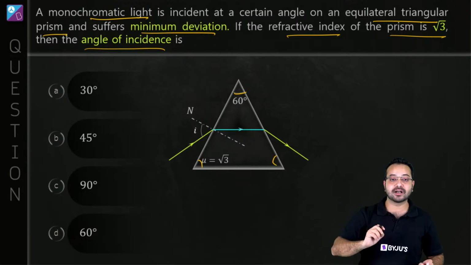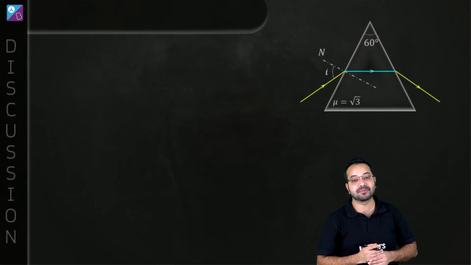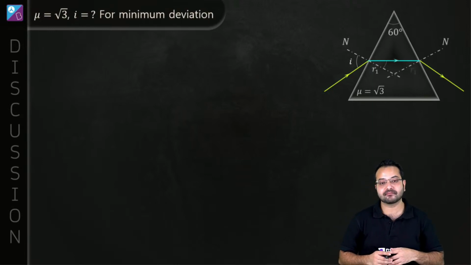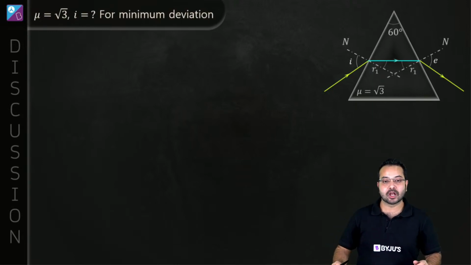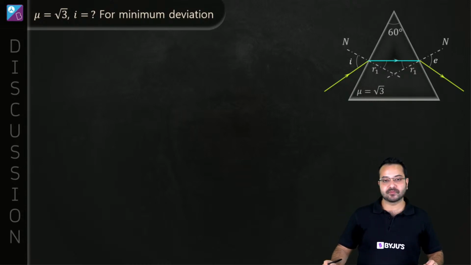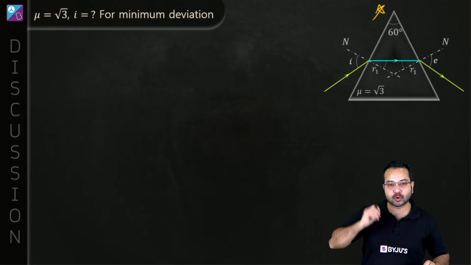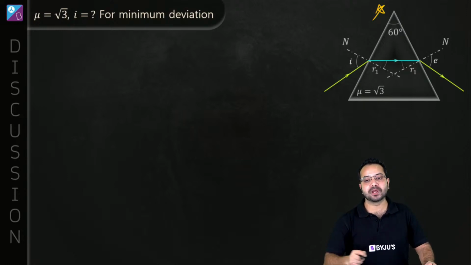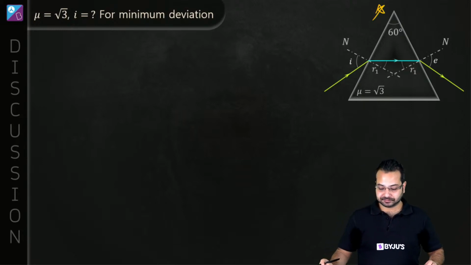Okay, it is given to us that this is minimum deviation. Now can someone tell me what happens in minimum deviation? Obviously you know what is the concept we are talking about. We are talking about minimum deviation in the case of a prism. Now what happens during minimum deviation? You look at this diagram over here and you quickly tell me what happens when minimum deviation occurs.